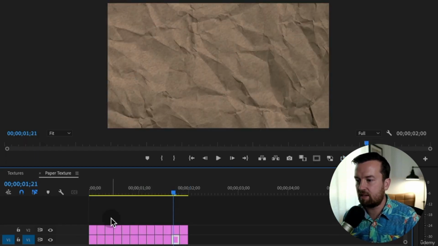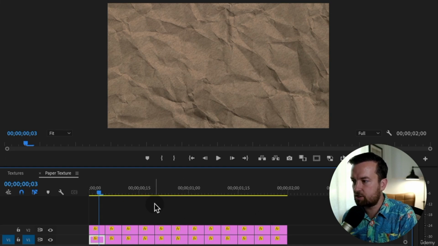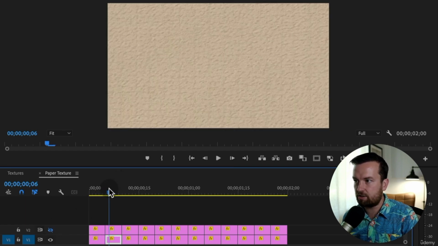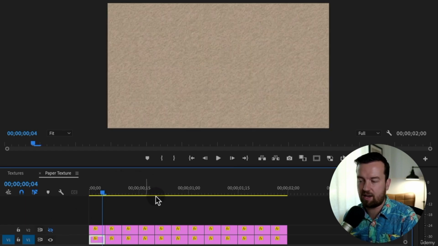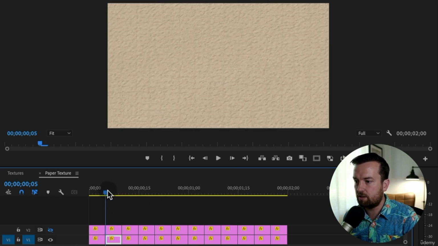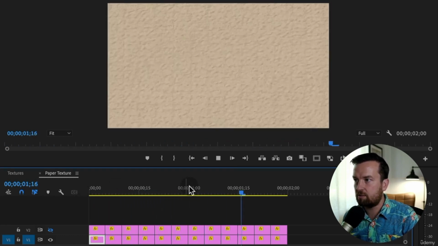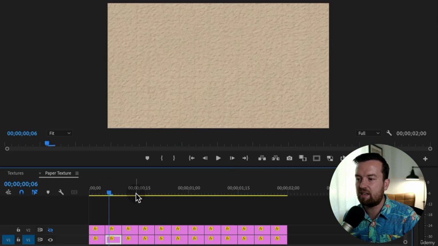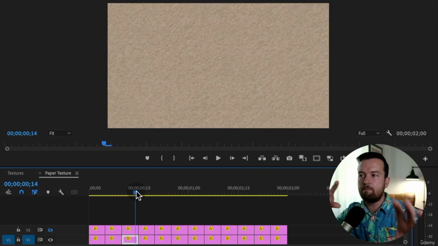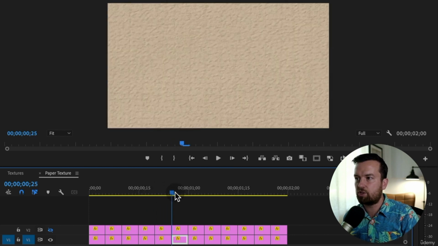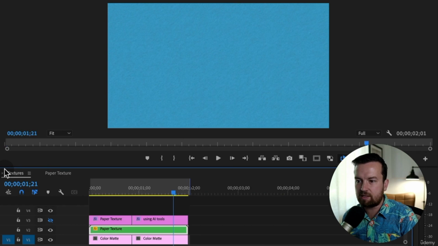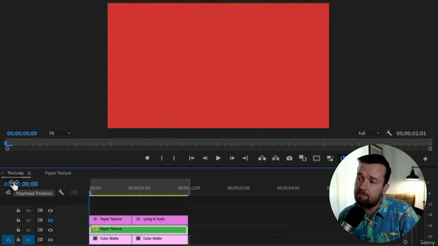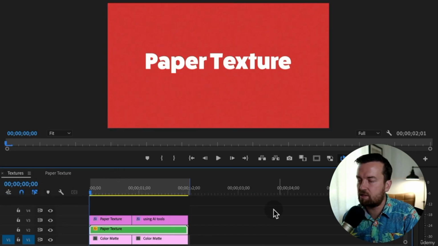So what's inside of this? This is just every 5 frames, I change from one texture to the other. So here I had those 2 textures that I downloaded, one paper texture, here's the other. And I just am alternating between those 2. And then I'm also doing subtle zoom in and moving of these textures to make them sort of appear a bit different. But just with this, it doesn't look as interesting. It might be actually more subtle and you might like that, but this is what that looks like.